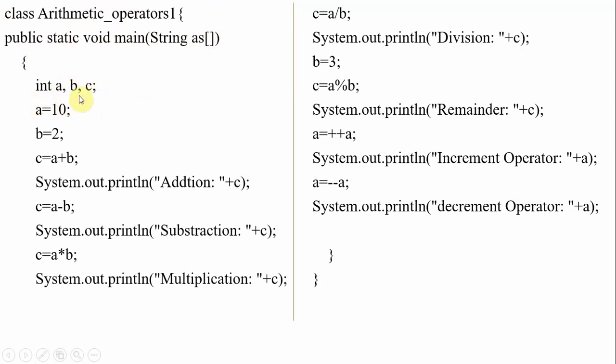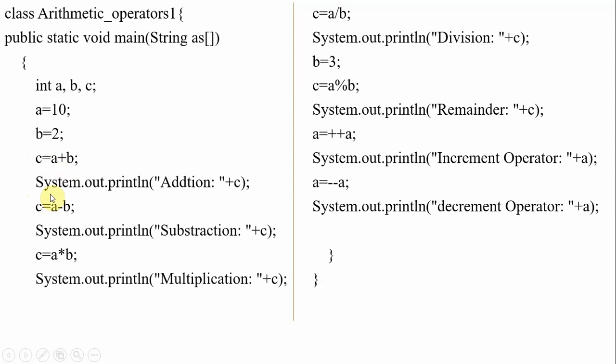After that you declare variables: int a, b, c, and a equal to 10, b equal to 2, c equal to a plus b. What we did: we declared three variables, initialized two variables with values, and performed some arithmetic operation, which can be stored into c. That equal sign is actually called the assignment operator. We are storing the a plus b value into c.